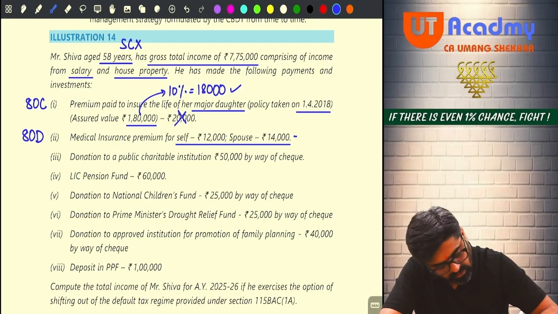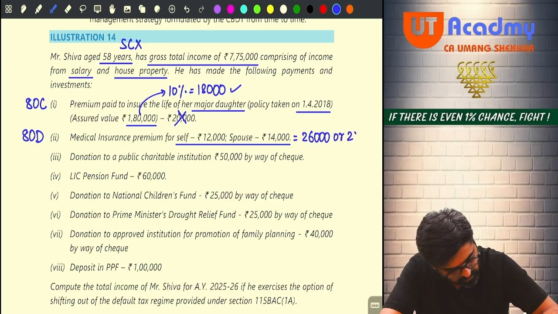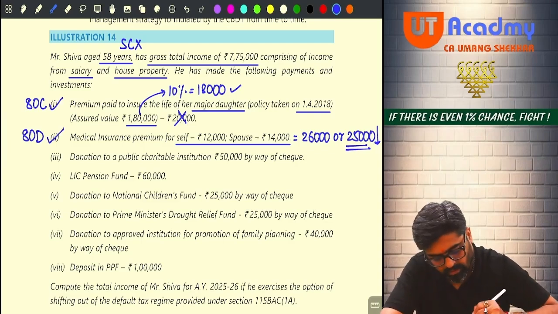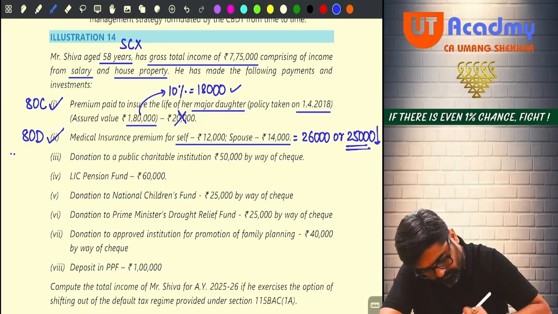So this plus this is equal to 26,000, allowed subject to maximum limit of 25,000, whichever is lower. So this 25,000 will be allowed under 80D. So 80C will be allowed, 80D will be allowed. Yes or no?